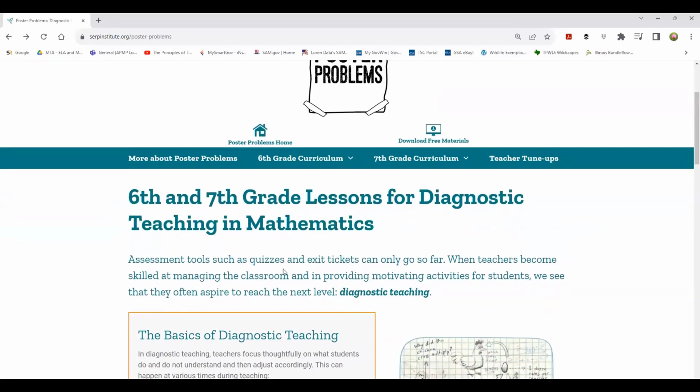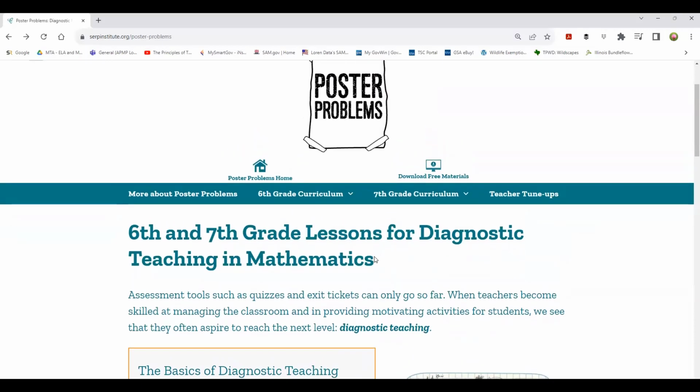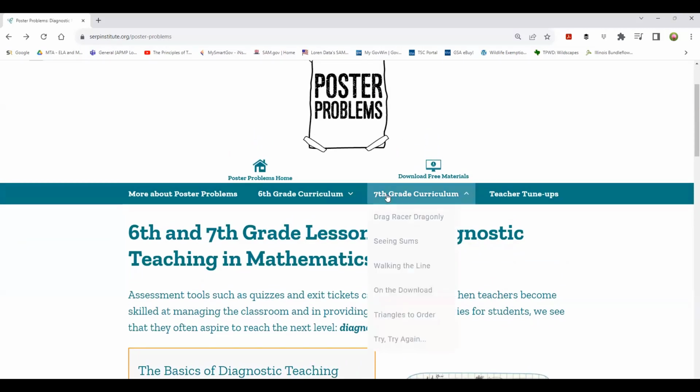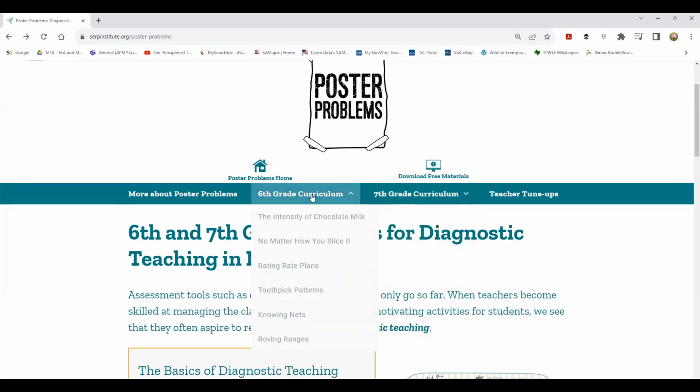Here's another good example, that same question that you have about grade level. These are grade level lessons for diagnostic. These are poster problems. Again, you just ignore that it's for a certain grade level. I know we don't teach grade level, but we teach grade level equivalency. And so you'll see the seventh grade curriculum and the sixth grade curriculum. Just forget that. Just look at it as, oh, there's curriculum available and there's lessons that are already pre-made and ready to walk right into your classroom with you on Monday or any day next week.